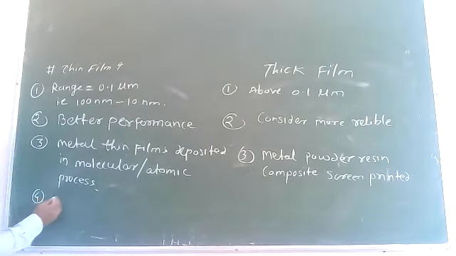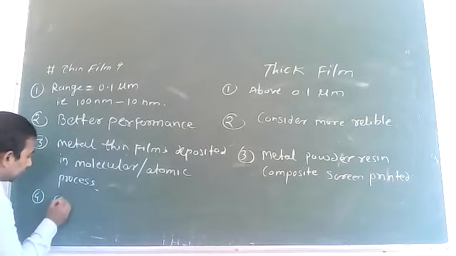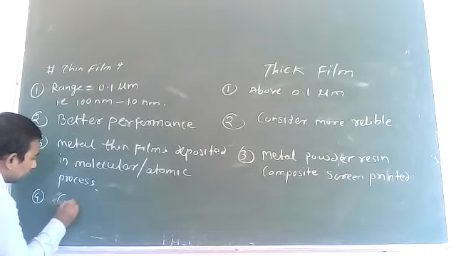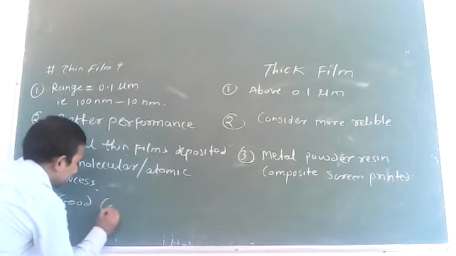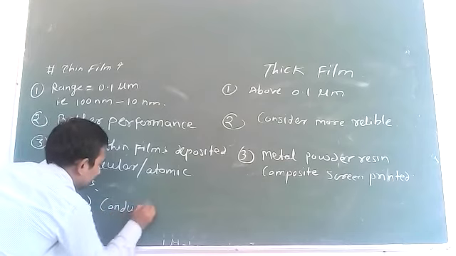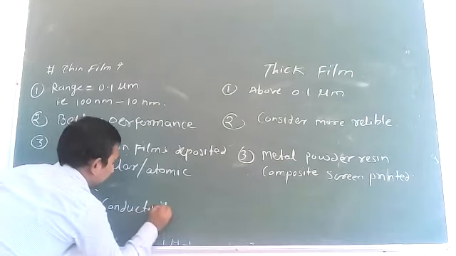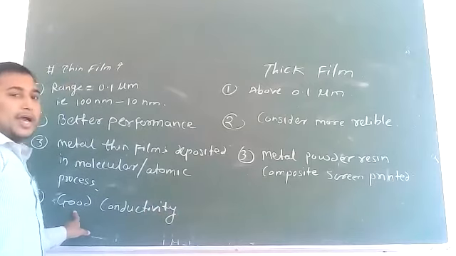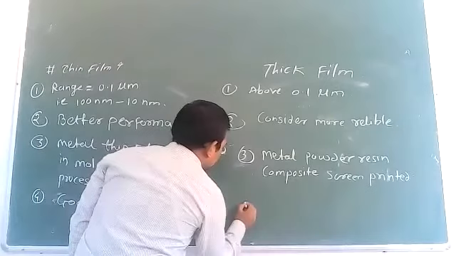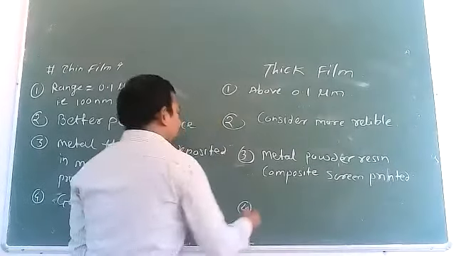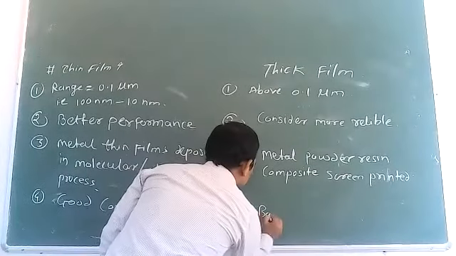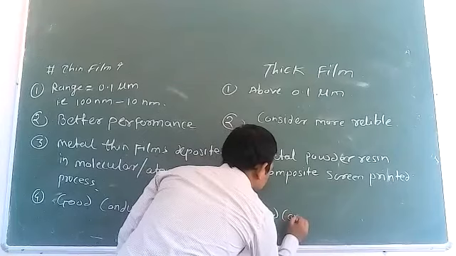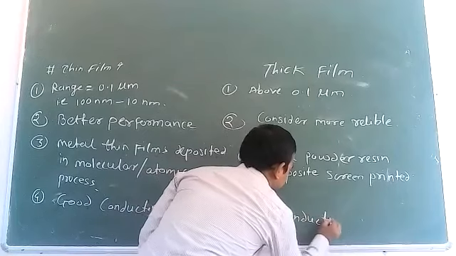So we can write here the conductivity. Thin film material shows good conductivity, good conductive behavior, but thick film shows bad conductivity.